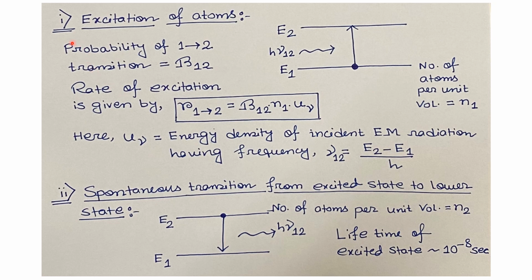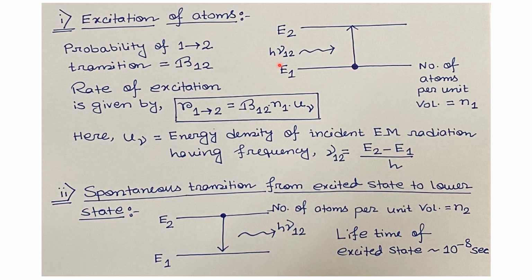So the first process was excitation of atoms. Let us consider two energy levels, E1 and E2. The energy gap between these two energy levels is E2 minus E1.